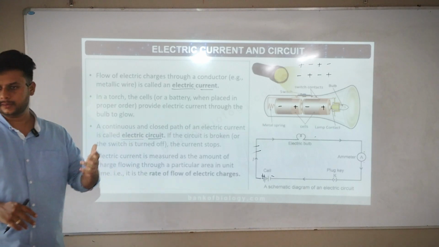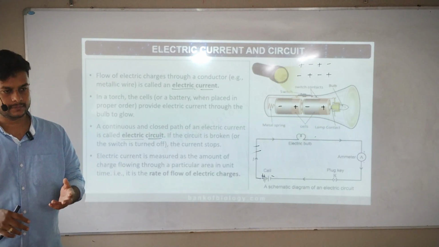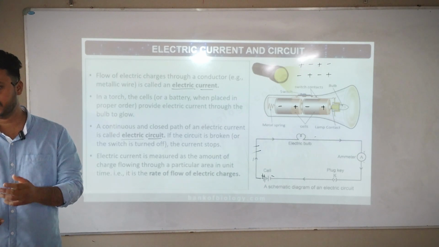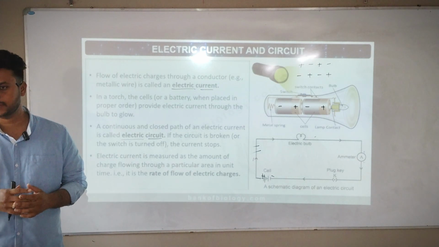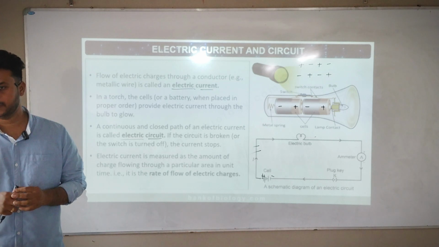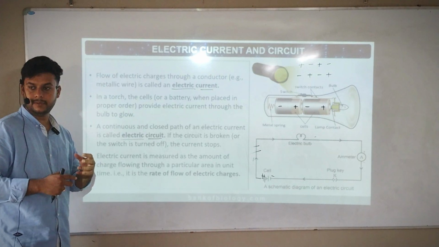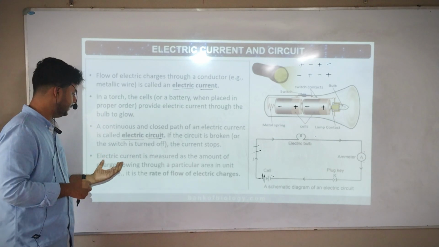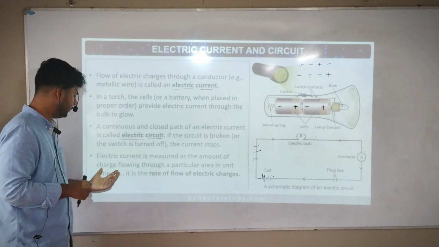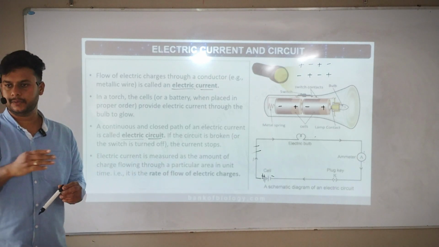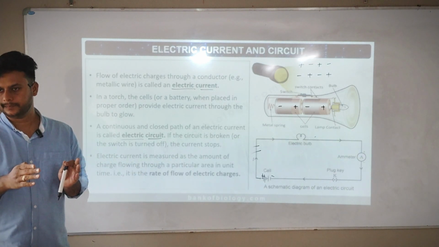It should also be measured, no? Now everything will be measured. Correct? Now you are in 10th standard. We are measuring that you are in 10th standard. Marks will be measured. For 30 marks, you got 25 marks. Similarly, every measurement will be there. So how will they measure electric current? Electric current is measured as the amount of charge flowing through a particular area in unit time. Means how much charge is flowing through the cross-section area.